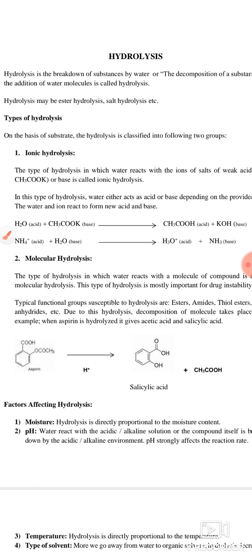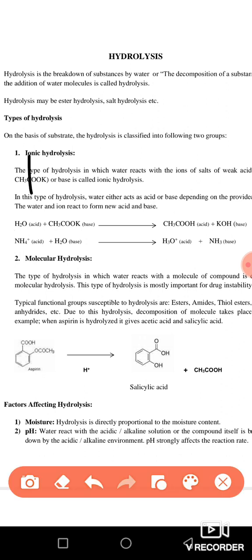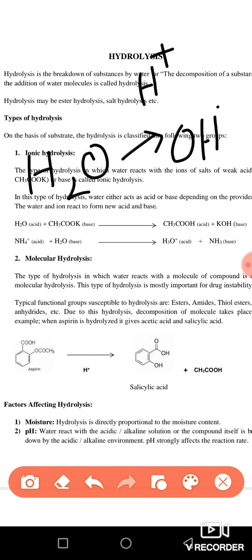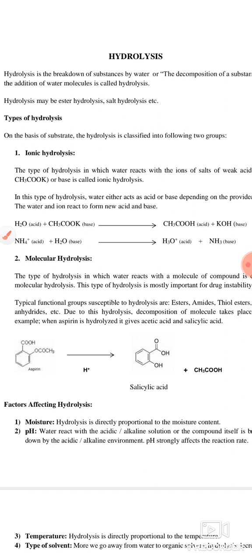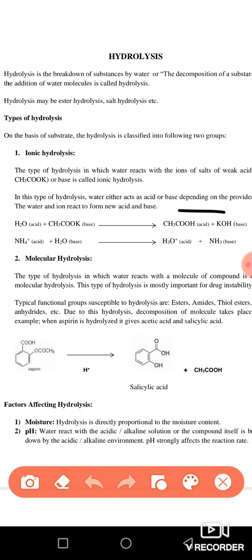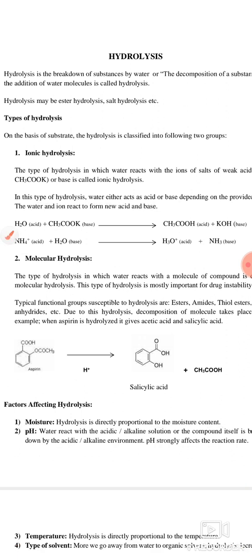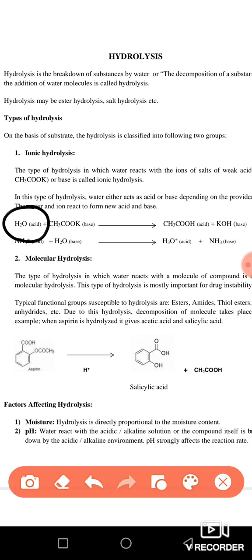So your water also consists of ions. For example, if you see the water decomposition, it consists of two ions: hydrogen ion and hydroxyl ion, OH negative. And your drug can also have a positive and negative ion. So these ions are going to react. For example, in this example your water is an acid, okay, and it is going to donate a hydrogen ion, and this is a weak salt base which has potassium, so therefore it is a base. Now what is going to happen?